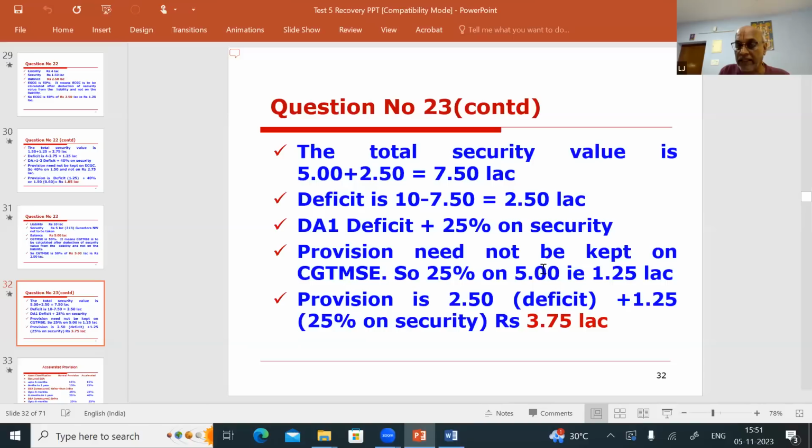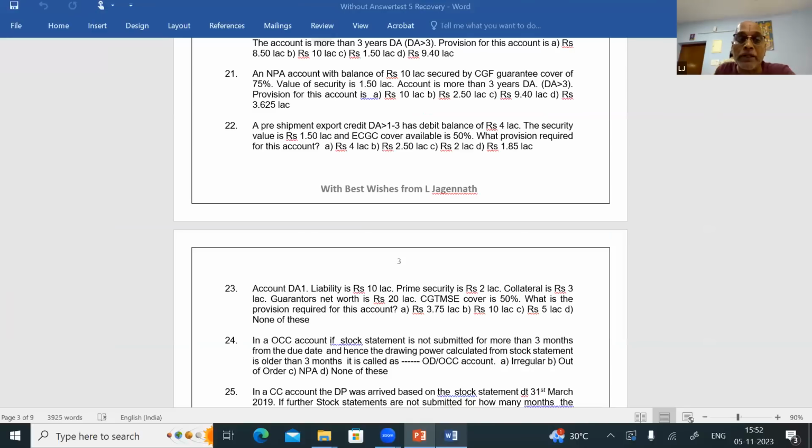So how is it worked out? The deficit is 2.50, plus 1.25, which is 25% on the 5 lakhs security. So total provision required for this account is 3.75 lakhs. So the answer for question number 23 is 3.75 lakhs.